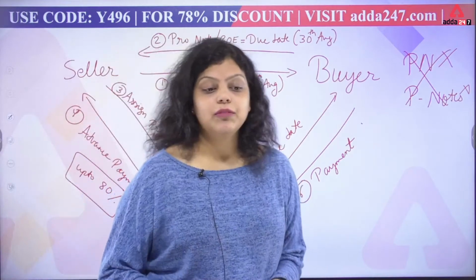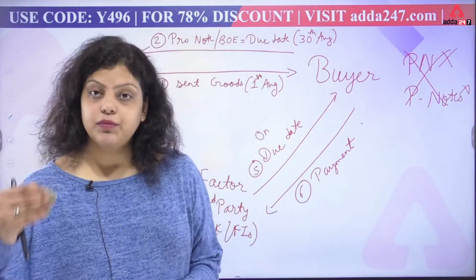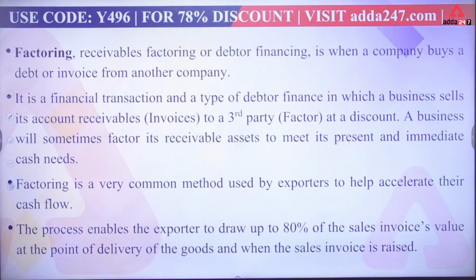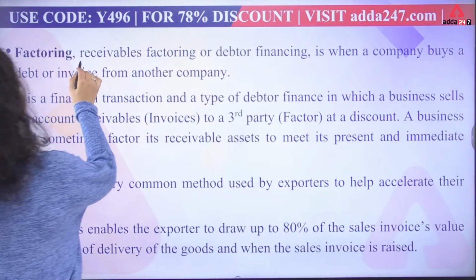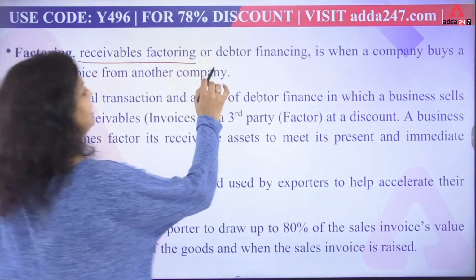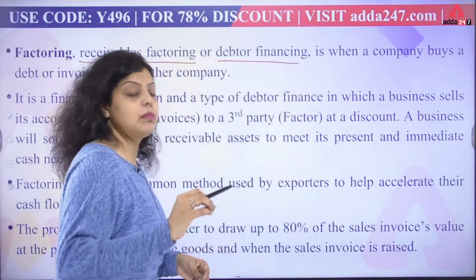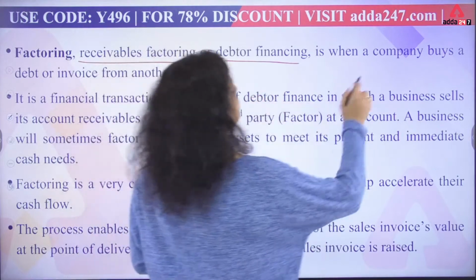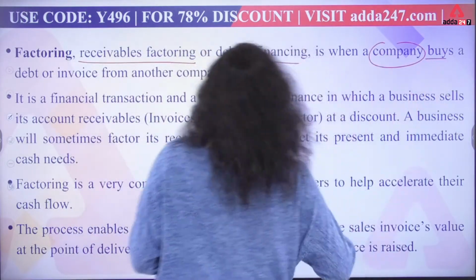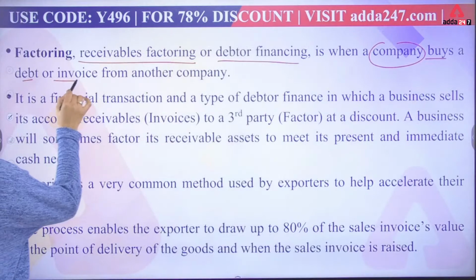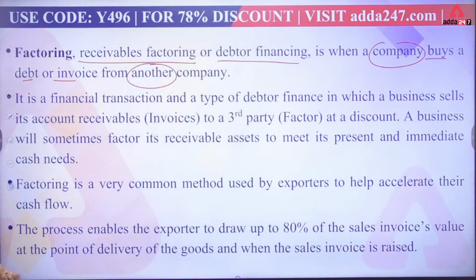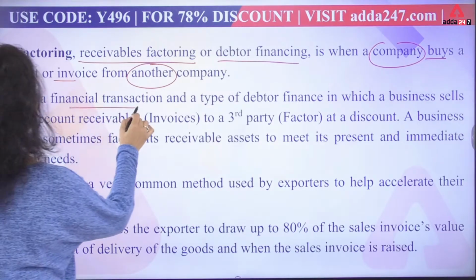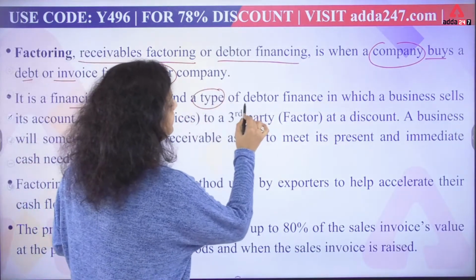Now let's understand what factoring is. Now let's come to the definition of factoring. So you can see here, what is factoring? Factoring, receivables factoring or debtor financing. You can call it receivable factoring or debtor financing. It is when a company buys a debt or invoice from another company. What you are doing is buying a debt or invoice from another company, which is known as receivable factoring or debtor financing.